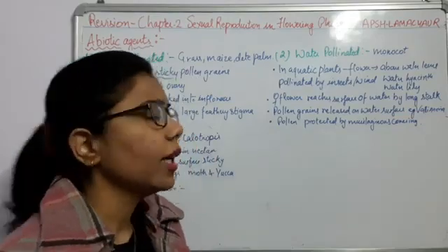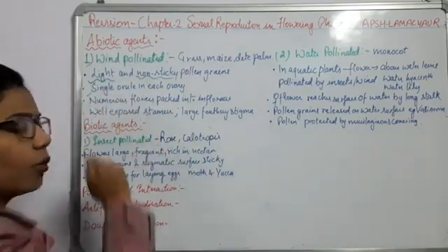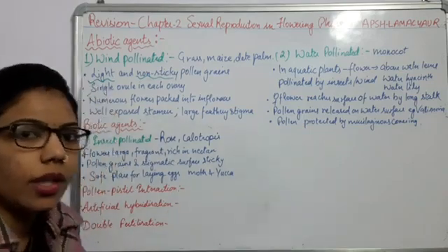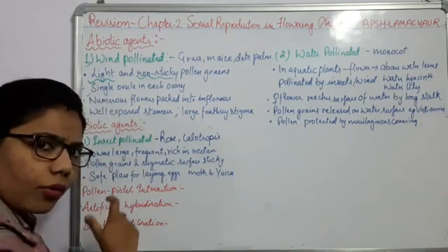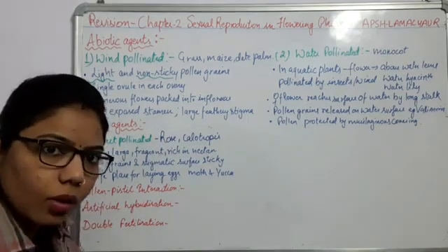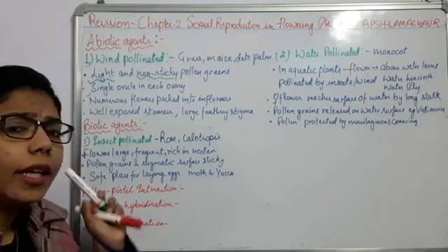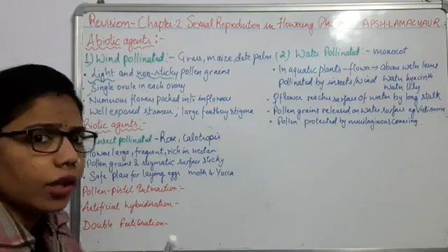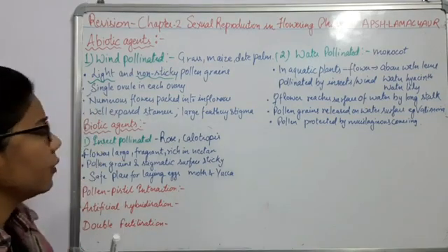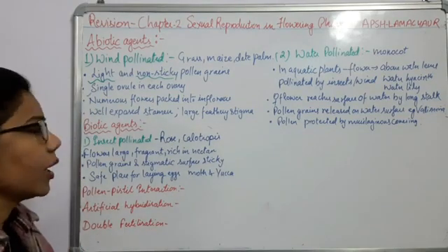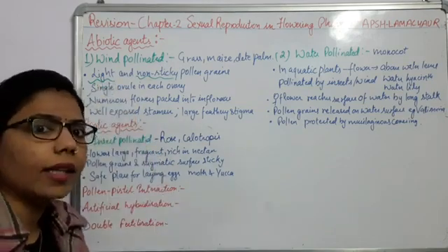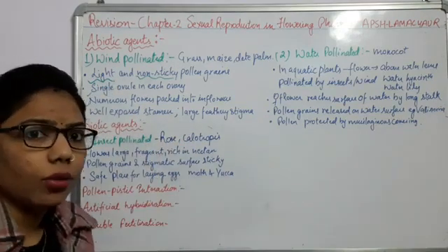So that's why there is only one ovule in each ovary in wind pollinated flowers, because the pollen grains have to come from outside through the wind. The chances of pollination will be higher if there is a single ovule. Now comes another point: numerous flowers packed into inflorescence.